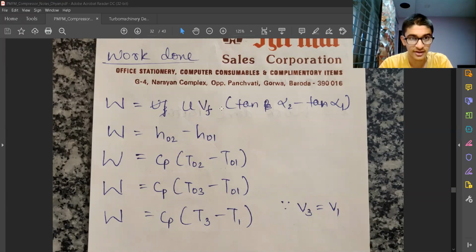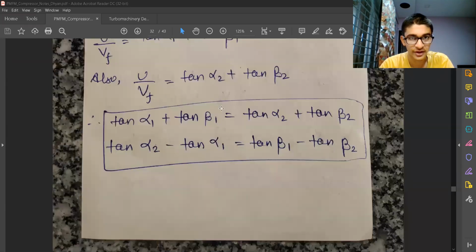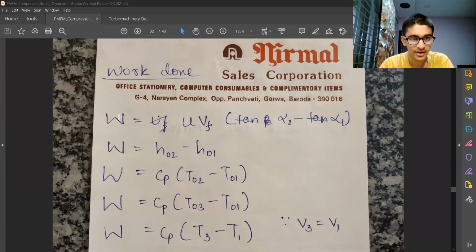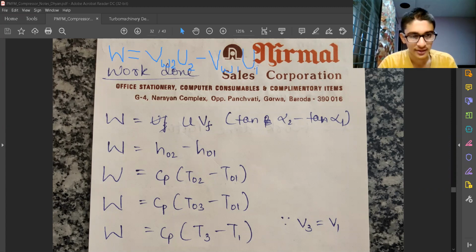So earlier we have seen a very important concept of velocity triangles and the relations which we can derive from velocity triangles, which were this. Now we'll write the expression of work done. So we know that work done per unit mass flow rate is equal to VW2 U2 minus VW1 U1. So this is the formula.